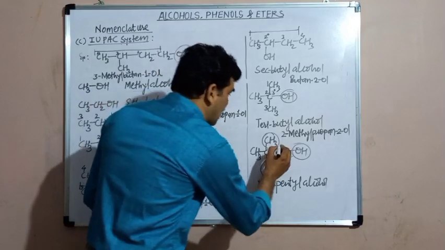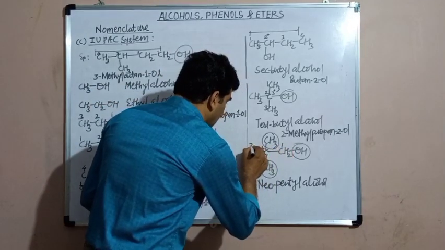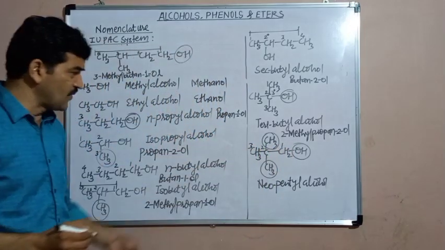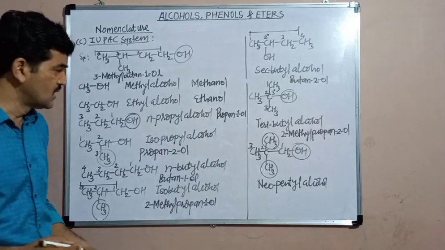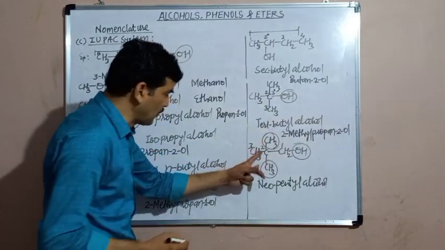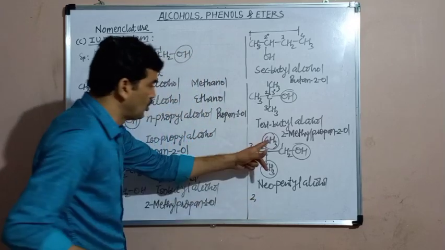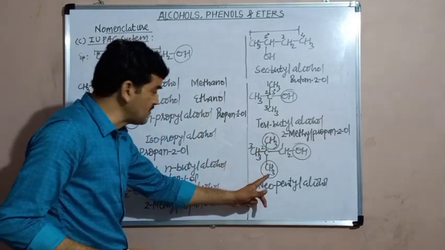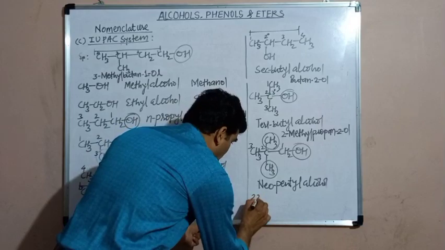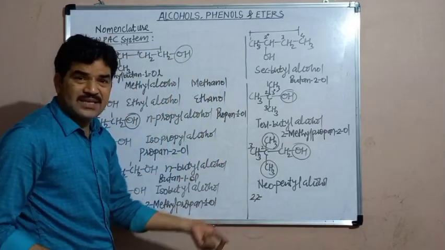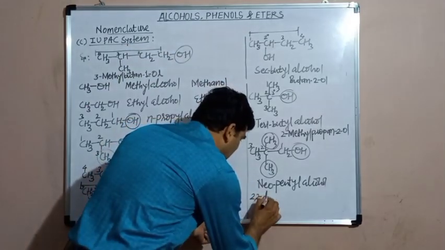Now here, the carbon atoms should be numbered in this way. The longest chain contains 3 carbon atoms, therefore the parent alkane will be propane. 2 branches are there at position number 2, therefore the IUPAC name will become 2,2. Name of the branches are similar, therefore dimethyl.